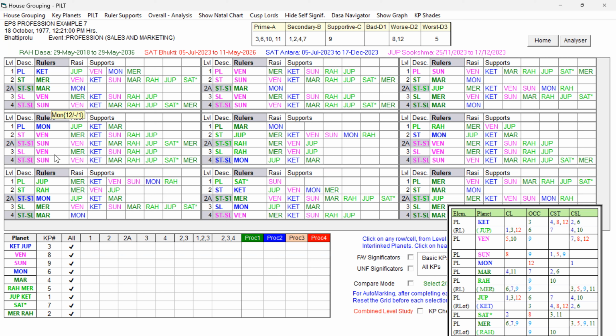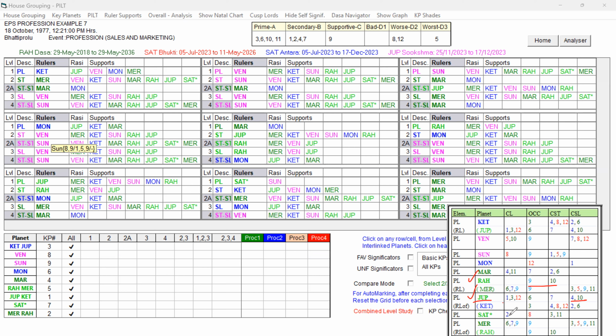If you look at the Moon, rulers are not strong enough to give any promotions. What about Mars? Look at Mars: star level, 2A level, sub level, all are favorable. Mars, Jupiter, Rahu, Mercury, all are favorable planets ruling. So look at the planets in the self-signification. Rahu is good, 9 and 10, and Jupiter's 1, 6, 4, and 10 is good. And Rahu represents Mercury also, fine.